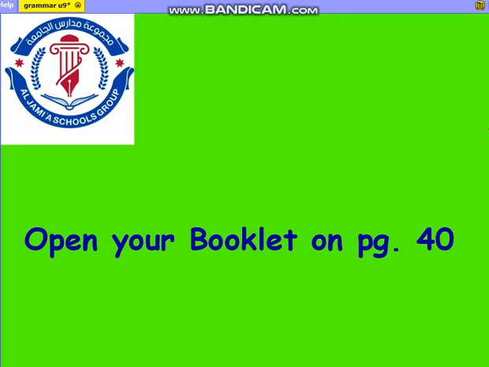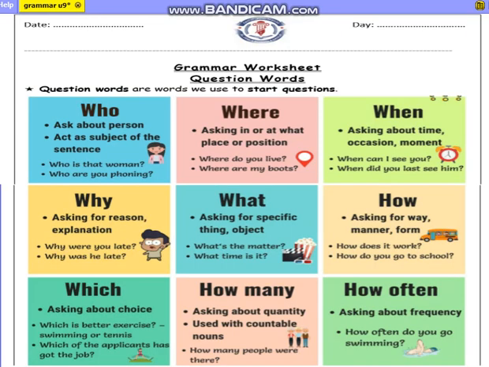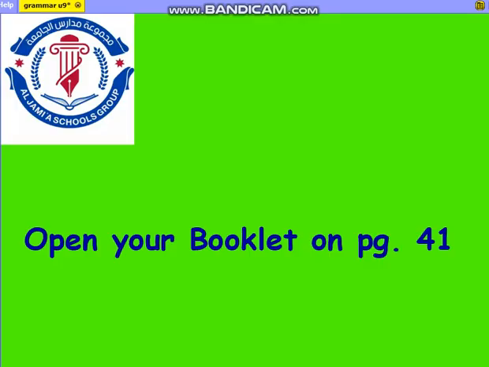So open your booklet please on page number 40. On this page you don't have exercises, but you have to know the use of each word of the WH questions. So please memorize them and know how to use them. Now open your booklet on page number 41.